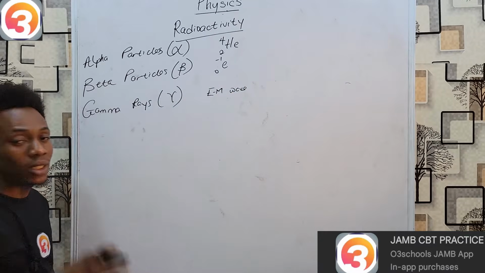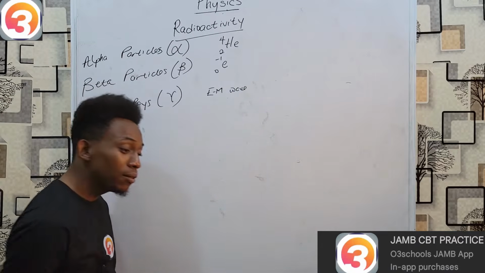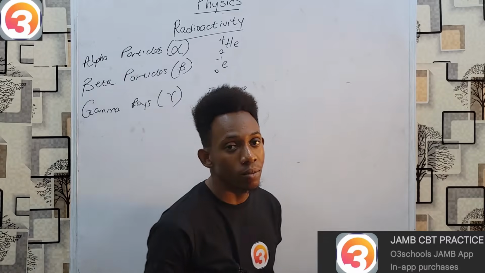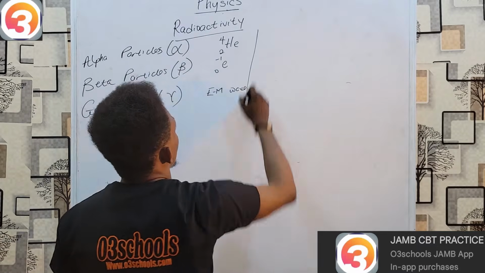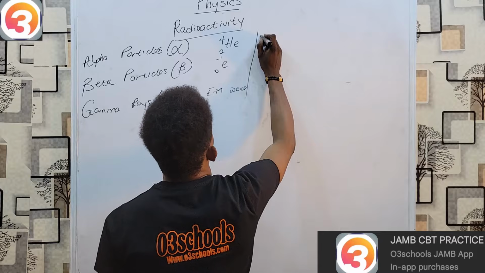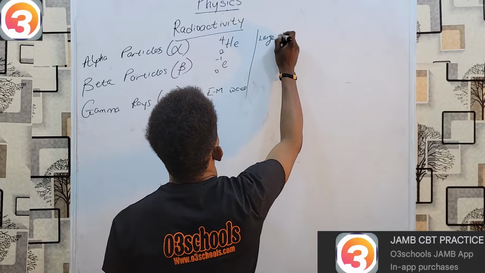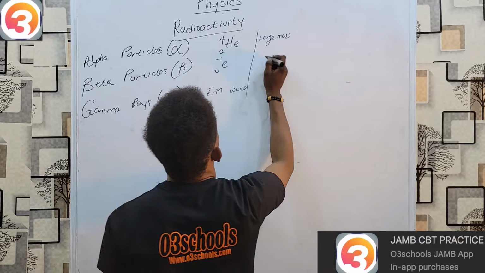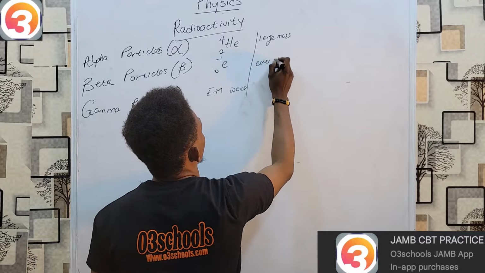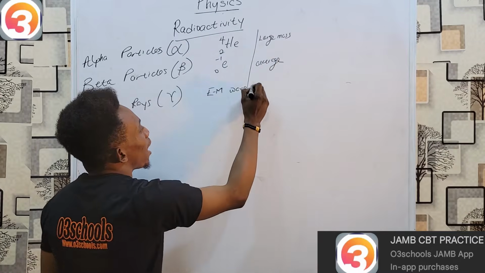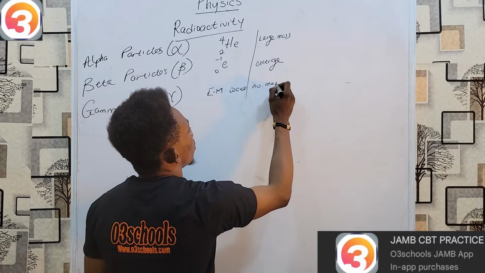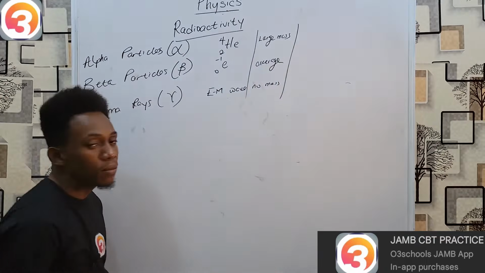And as such, this alone is enough to define various differences in their behavior. For example, alpha particles have large mass, at least compared to the others. Beta has average mass, and gamma has no mass whatsoever because it is simply a wave.